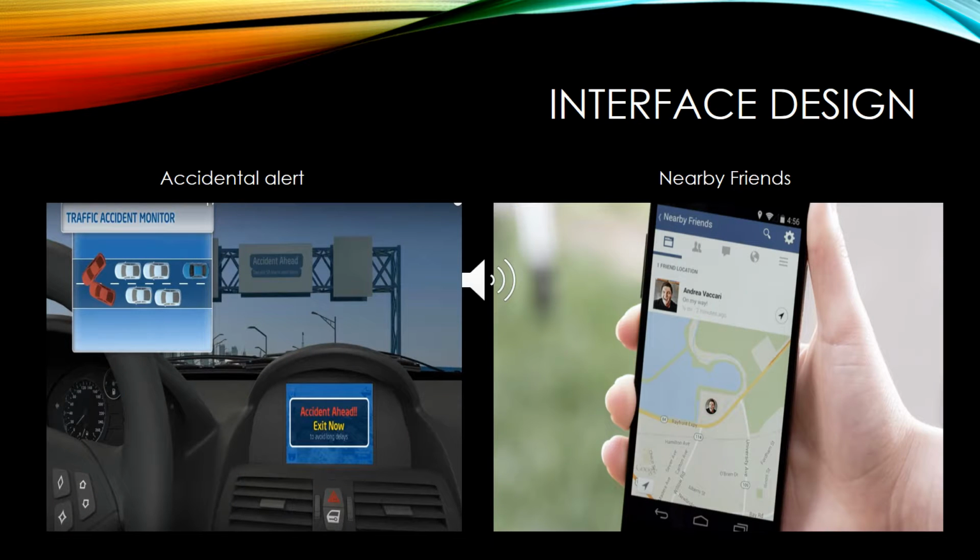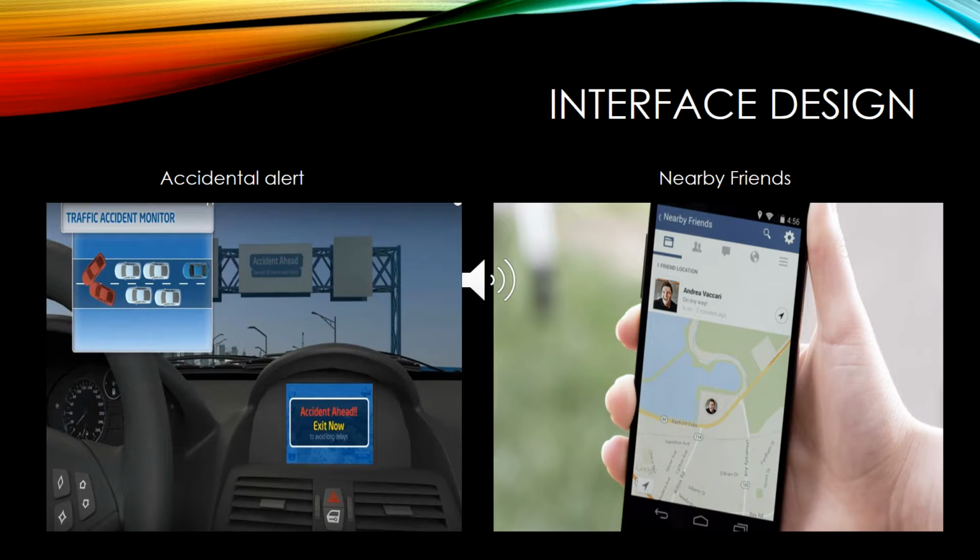Our second feature is accident alert. This feature makes use of the traffic feature provided by Google Maps. The accident alert system will sense the traffic caused by an accident and will alert the driver. It will also suggest the nearest exit, which will help the driver reach the destination with minimum delay.